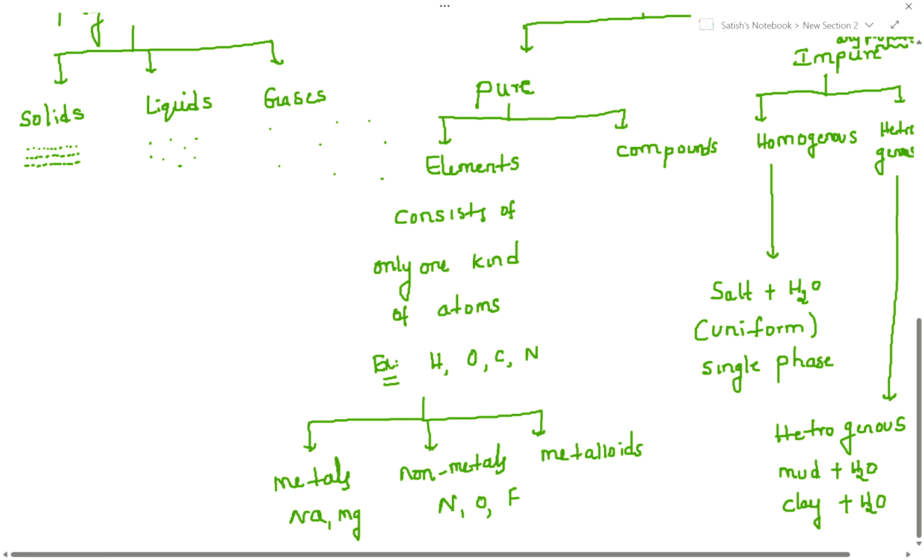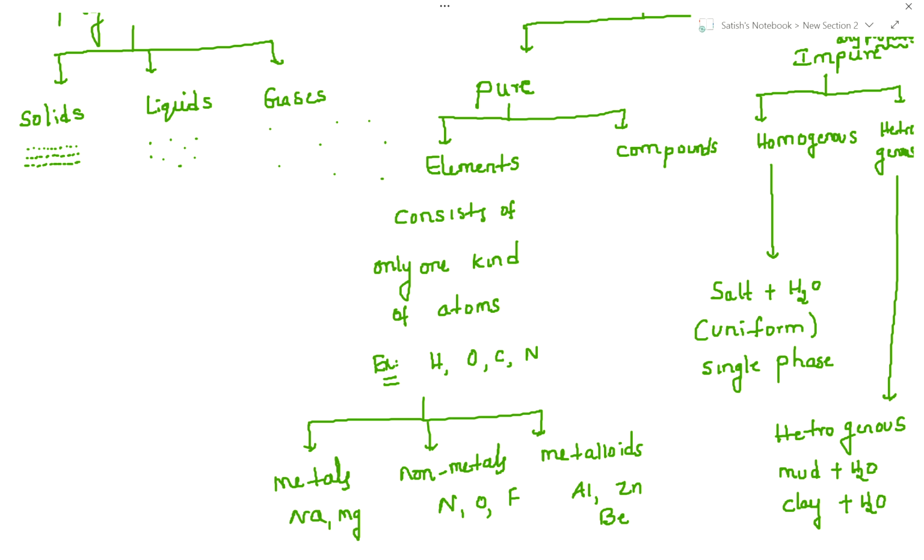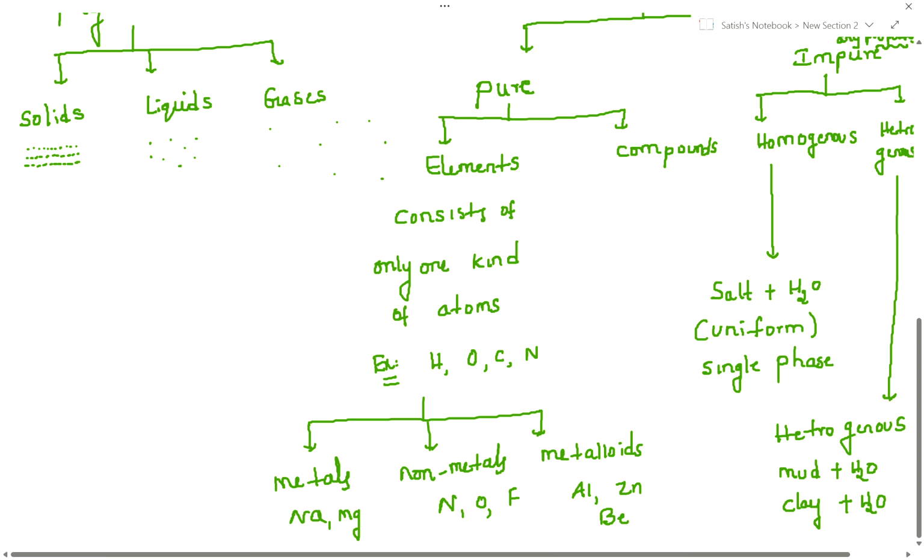Metalloids have both characteristics. They are ready to lose electrons and accept, both are there. Examples: aluminium, Zn, beryllium, like this. We can learn these points better later. First, I had just given the introduction with examples. If you look into the examples, you'll get a good idea.